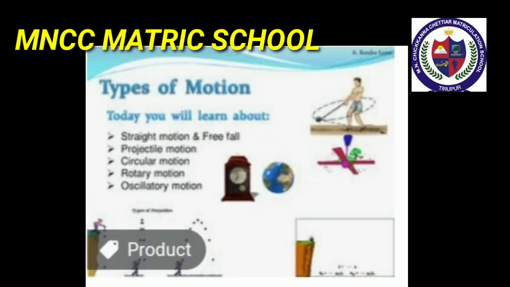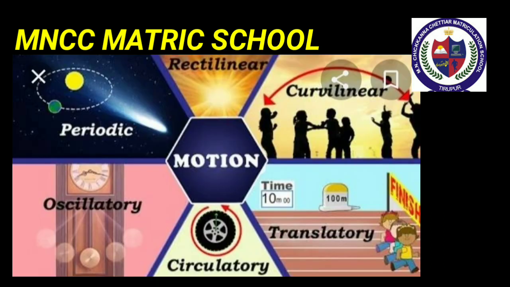Next, let us see about the types of motion. There are four types of motion. First one, linear motion. Next, circular motion. And another one, oscillatory motion. And last one, random motion.